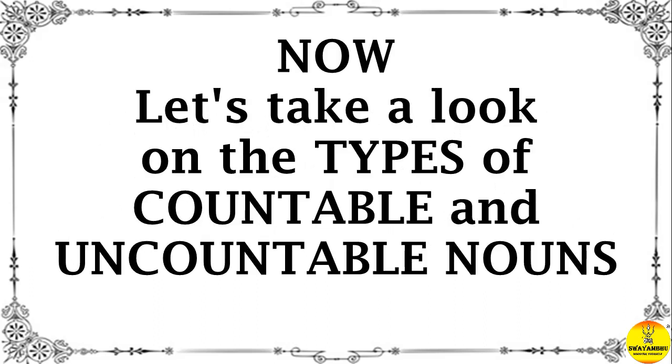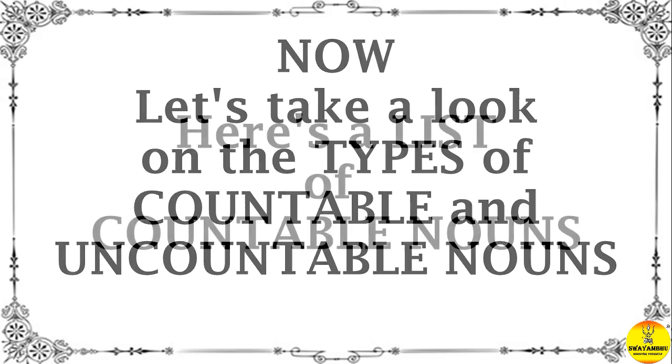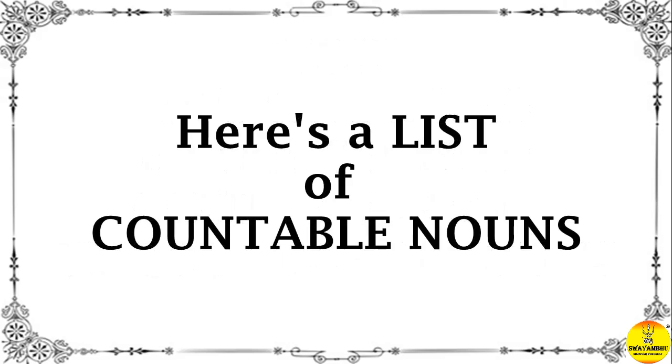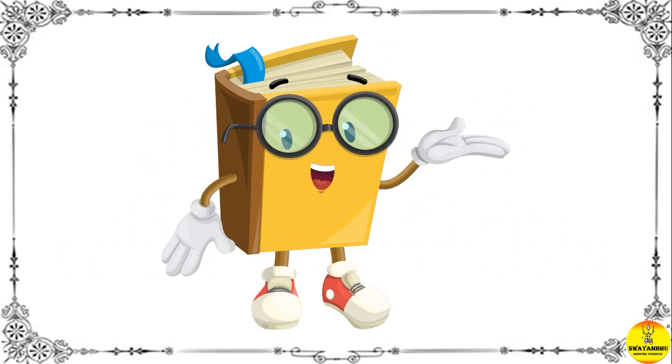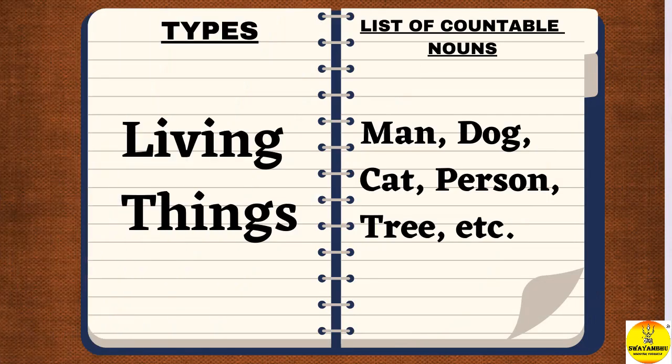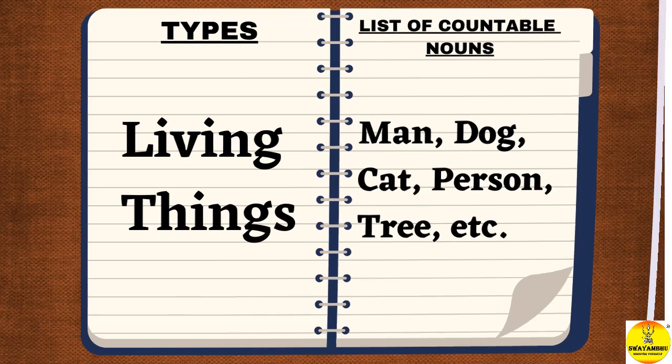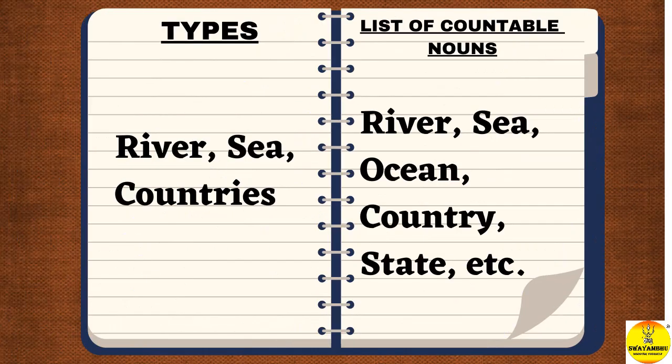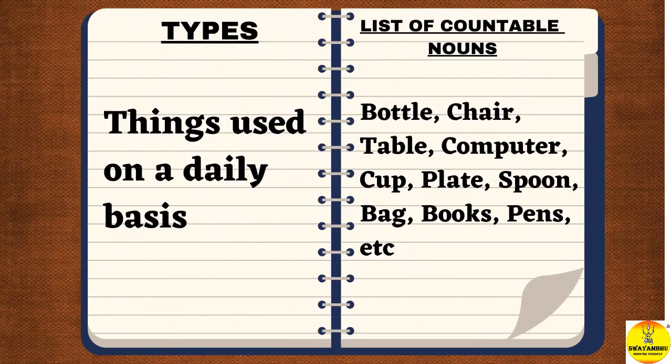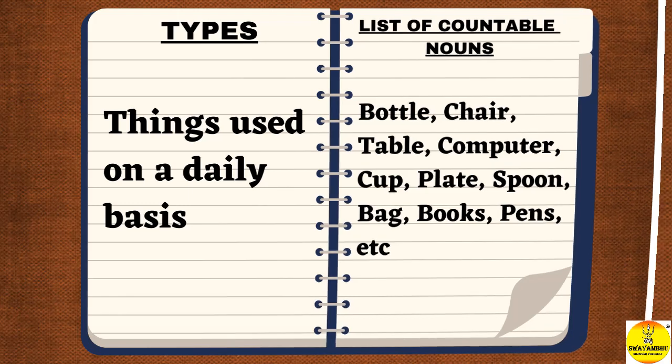Now, let's take a look at the types of countable and uncountable nouns. So, here's a list of countable nouns. Let's look into the types. Living things like man, dog, cat, person, tree, river, sea, ocean, country, state. Things used on a daily basis: bottle, chair, table, computer, cup, plate, spoon, bag, books, pens.